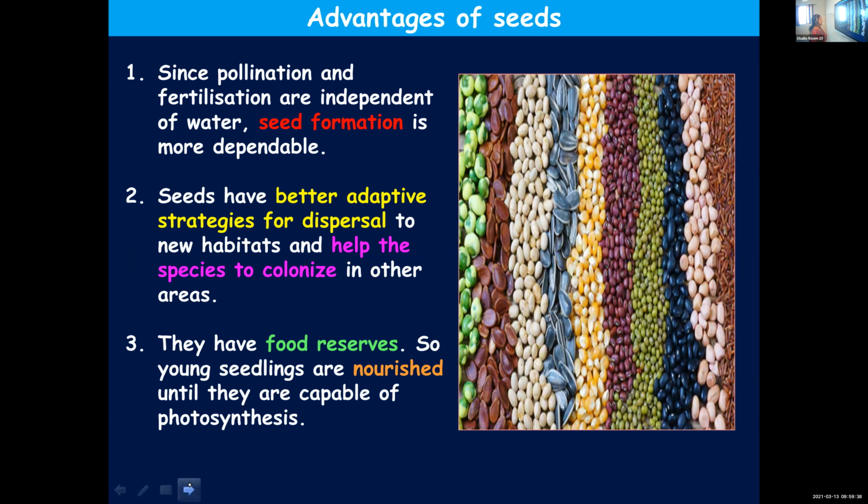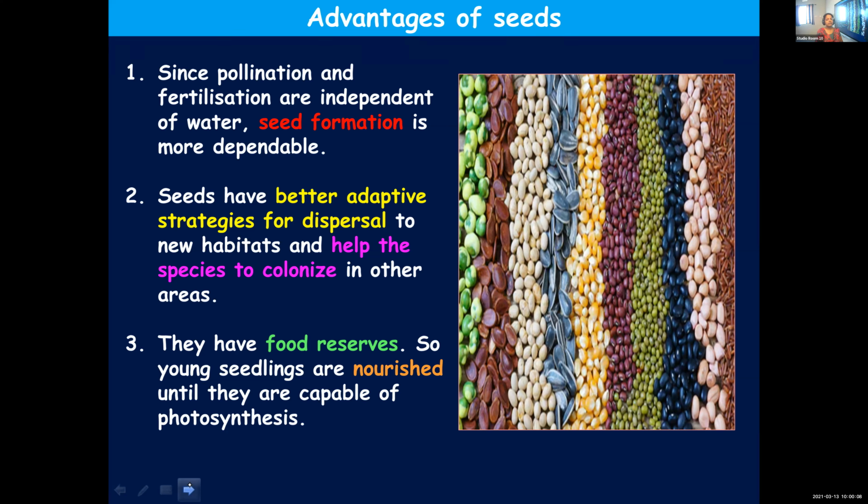colonize other areas. Then, seeds contain food reserves. They have stored food, so young seedlings are nourished until they are capable of photosynthesis. When the seed germinates, the seedling has to come out and produce green leaves, and only then can it carry out photosynthesis.